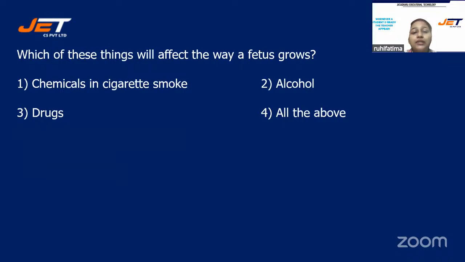Which of these things will affect the way a fetus grows? Okay, and your options are number 1, chemicals in cigarette smoke, number 2, alcohol, number 3, drugs, or is it number 4, all the above?